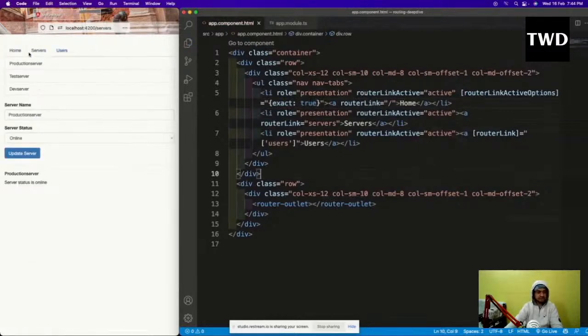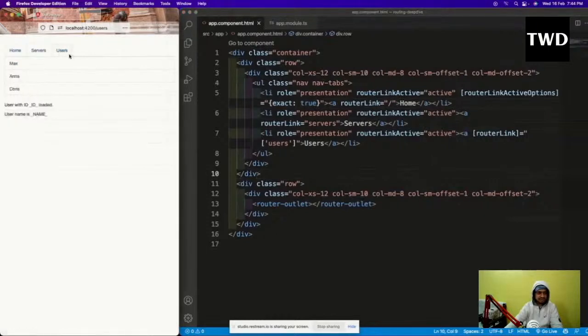Now see, the service is there. See, this thing is coming like this. Users is there, and home is, of course, coming. So all of these things are working fine. This is how the router is working, and it is behaving fine.